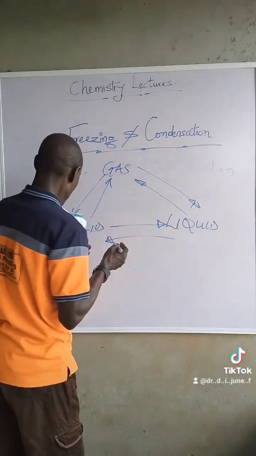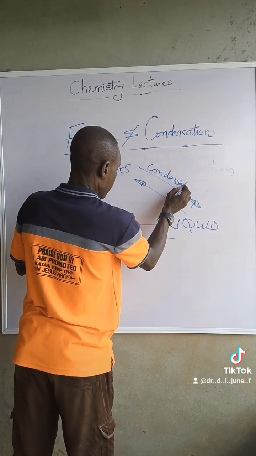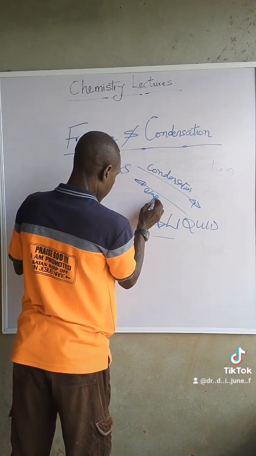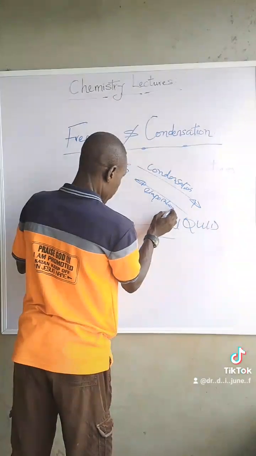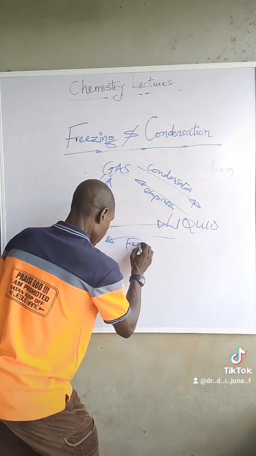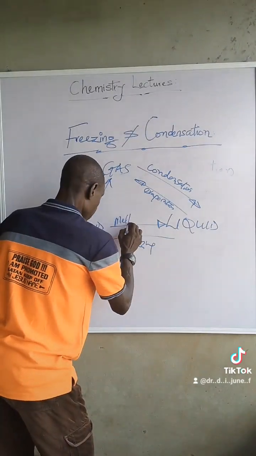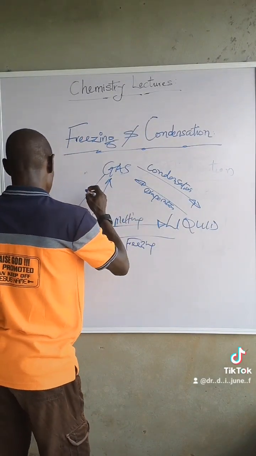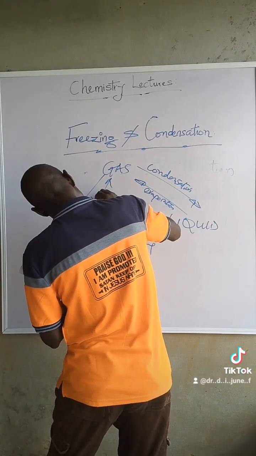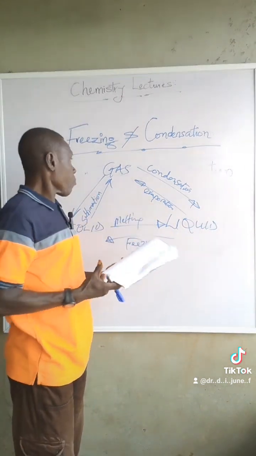This is condensation. This is evaporation. This is freezing. This is melting. This is sublimation. Now look at it quickly because there's no time.